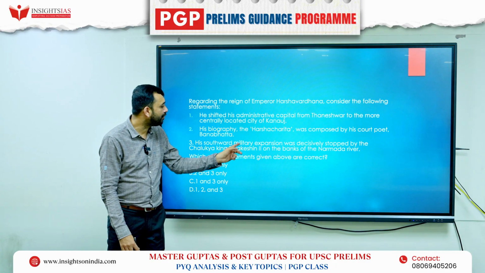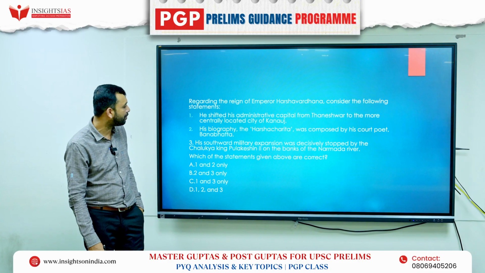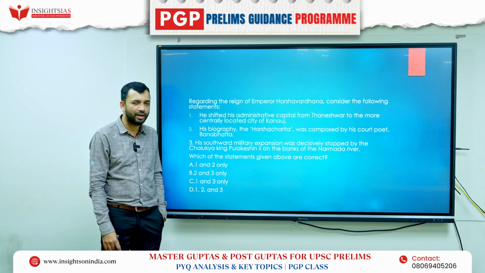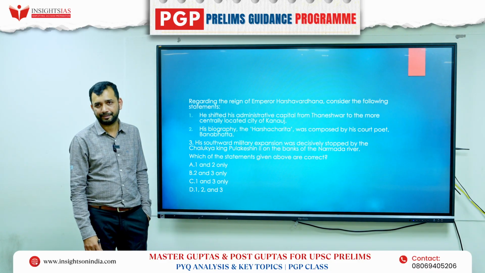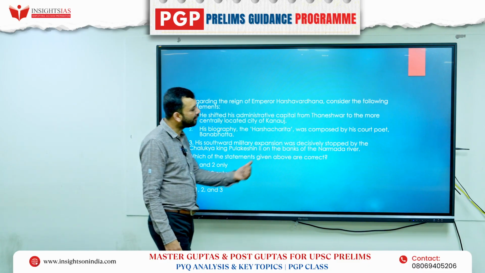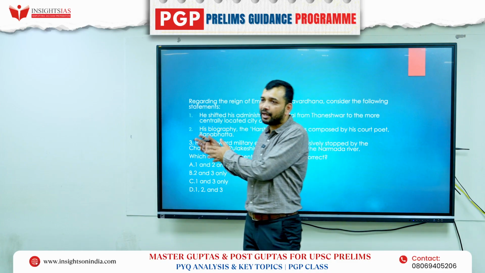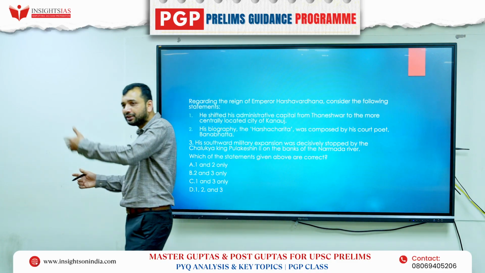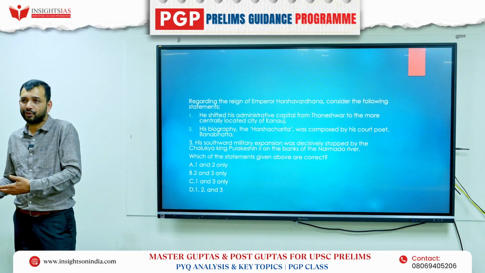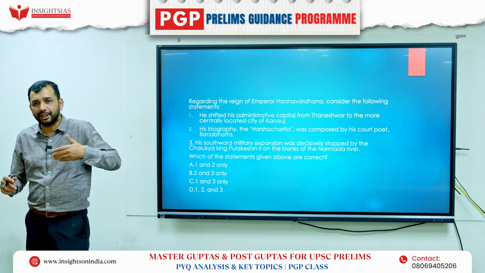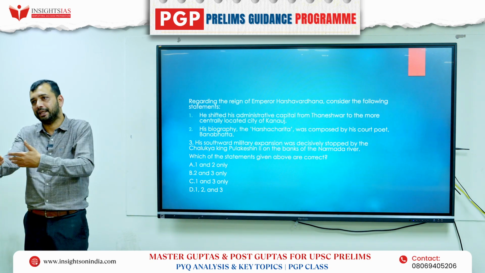Third, southward military expansion was decisively stopped by Chalukya king Pulikeshi II on the bank of Narmada river. Right. Now similarly, this also can be changed to on the bank of Ganga river, or on the bank of Kaveri river, or Tungabhadra river. You feel that okay, he came till the southern kingdom and then he was defeated.